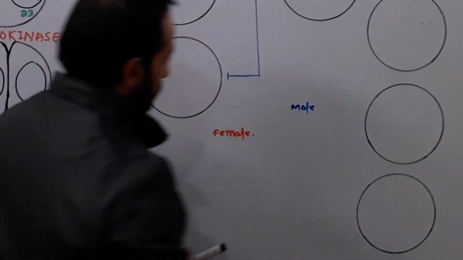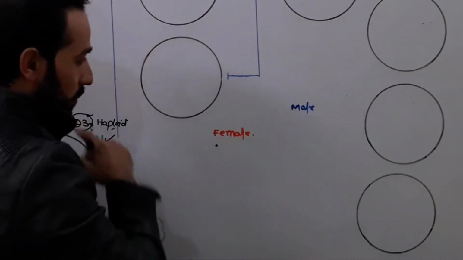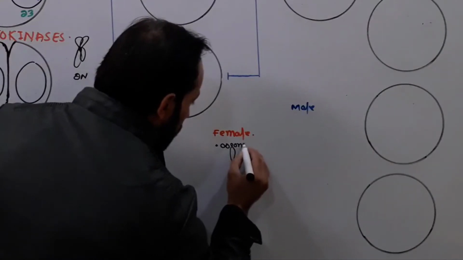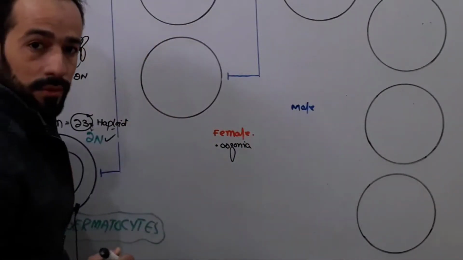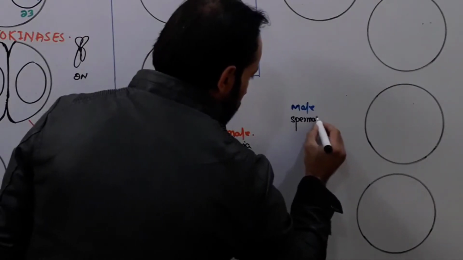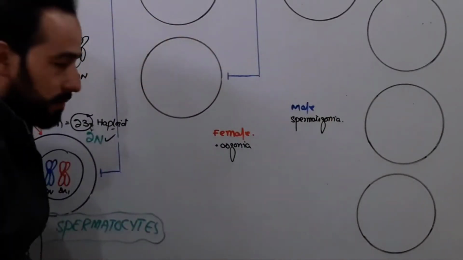In female, the cell in which the process is going on is called the oogonia, as I have told you before. And in case of male, that is spermatogonia. I have told you, right?